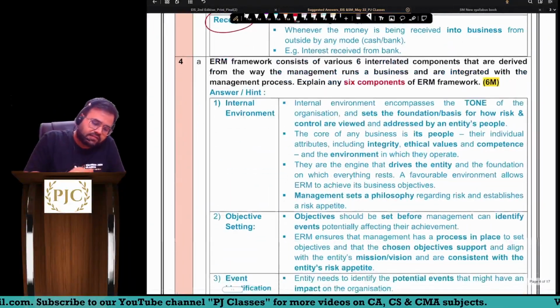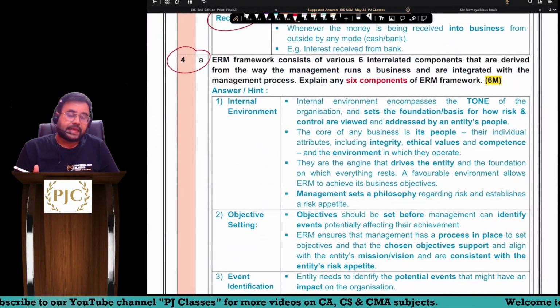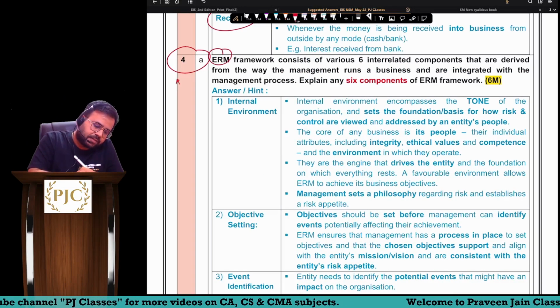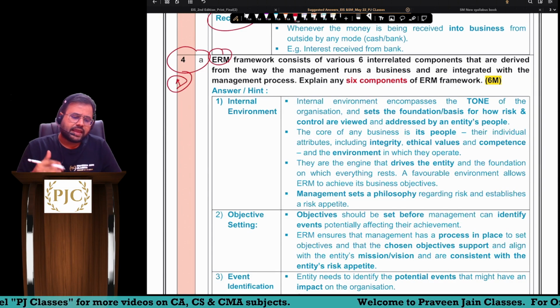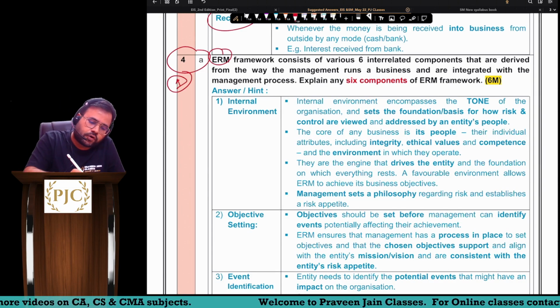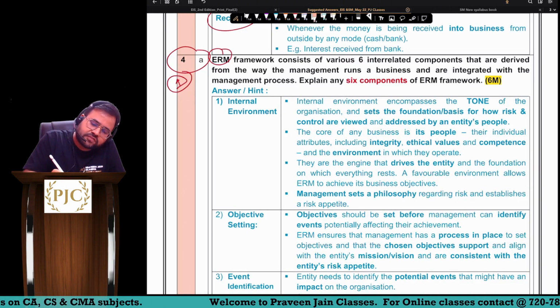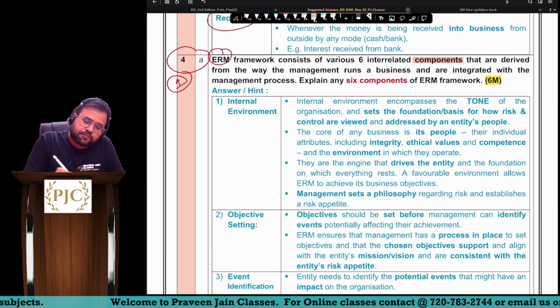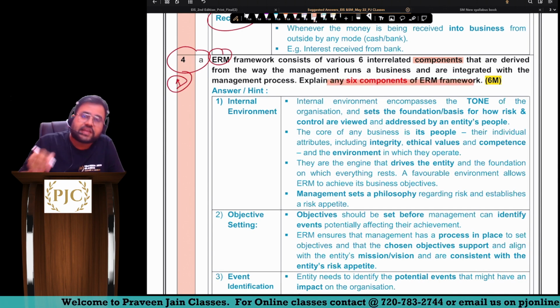Great. So then we have question number 4A. ERM. So whenever there is an ERM part, this is chapter number 1. ERM framework consists of various 6 interrelated components. Okay. So here ERM is talking about components. Explain any 6 components of ERM framework.